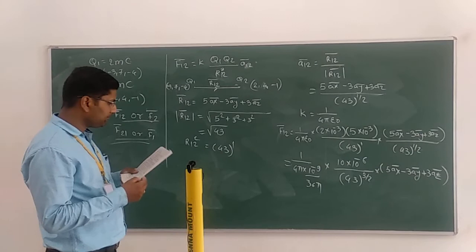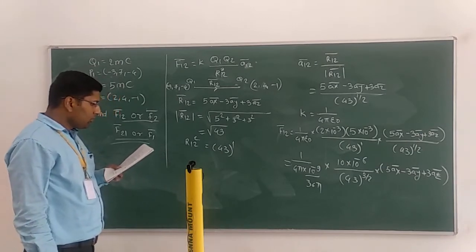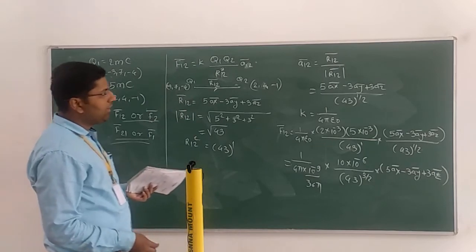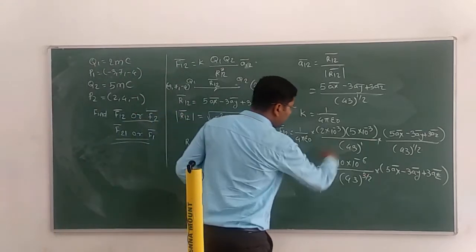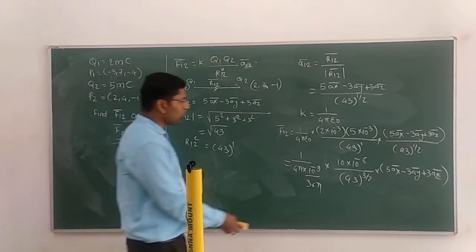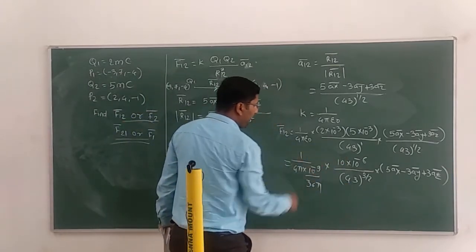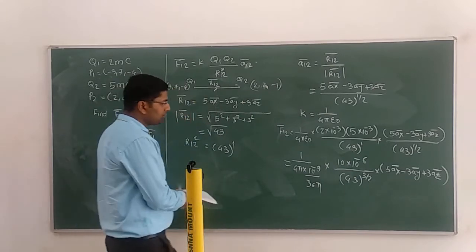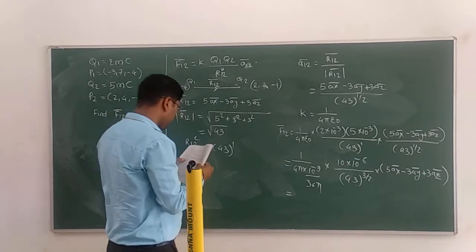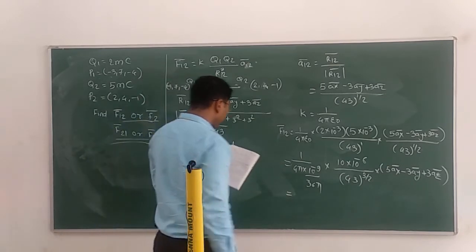After completion of this whole multiplication, this total value will be given by, I hope you can see this, 319.183.